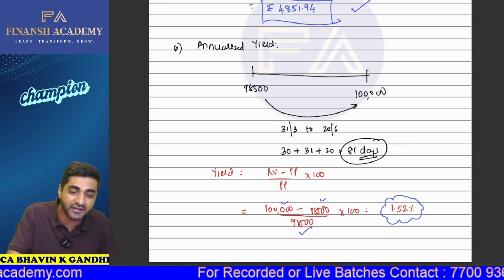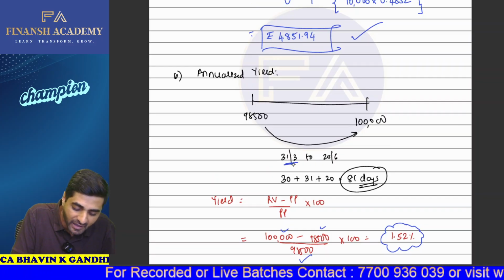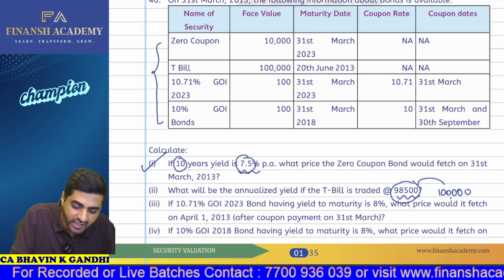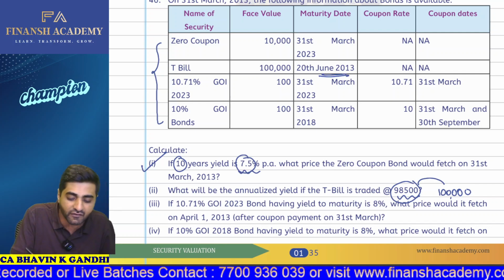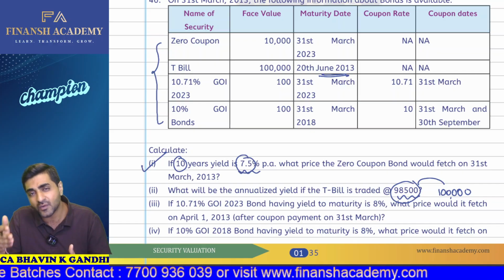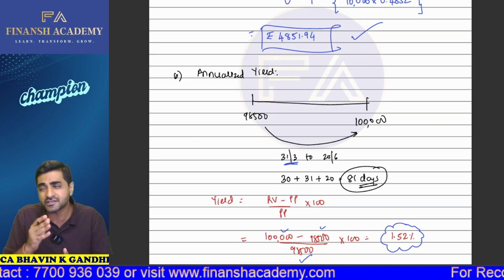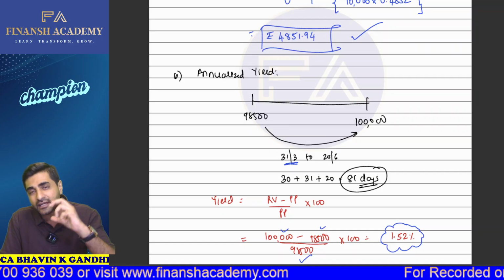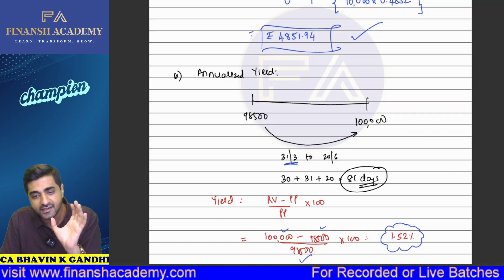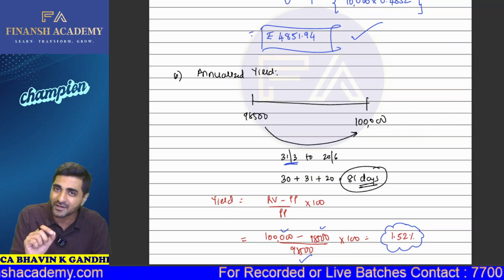So what's your period of investment, my dear students? We had done the investment on what date in this particular case? The maturity date is 20th of June 2013, and we have done our investment on 31st of March. So how will you calculate the number of days? We have to consider from 1st April to 30th April, so 30 days for April, then for May 31 days, and for June those 20 days. That will eventually give you 81 days of time period. So this 1.52% is for 81 days.